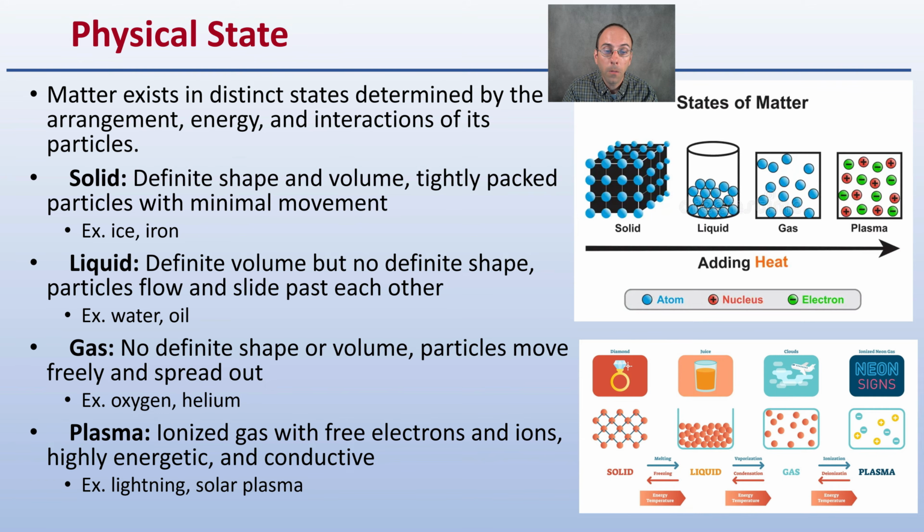And gas has no defined shape or volume, and particles move freely and are able to spread out, particularly impacted by temperature. Plasma is ionized gas with free electrons and ions, highly energetic and conductive. Lightning and solar plasma would be examples of that.